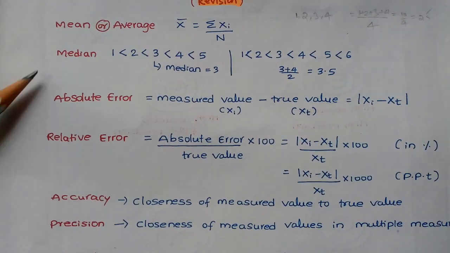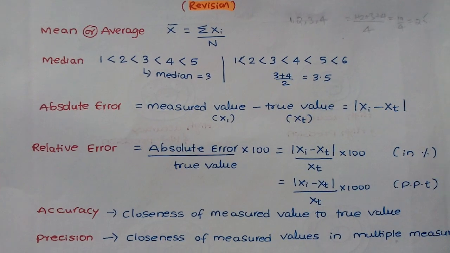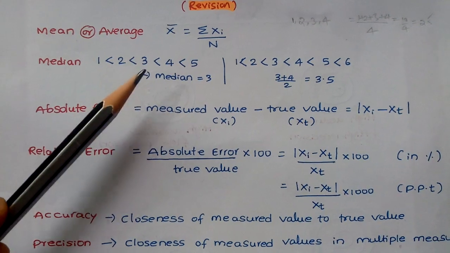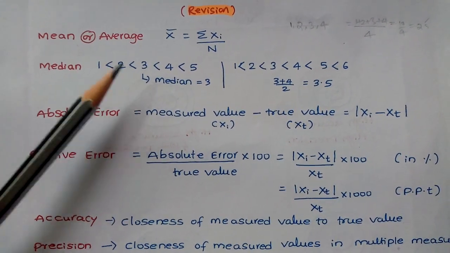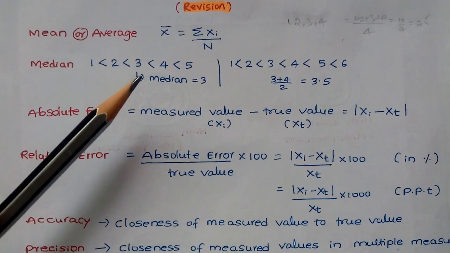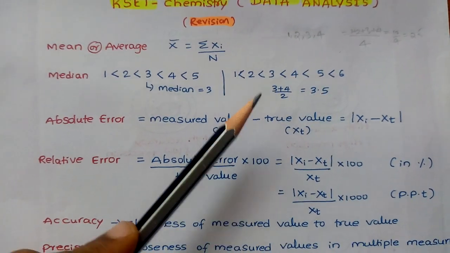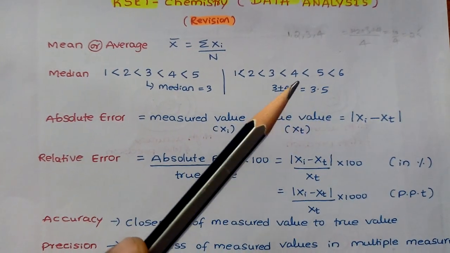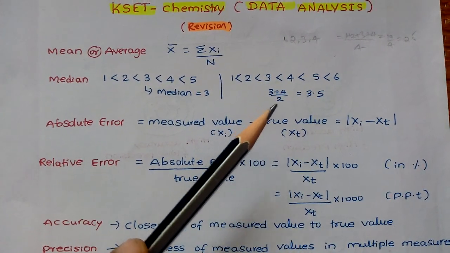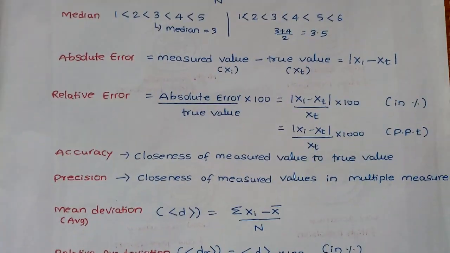Second is median. For median, first you have to order whatever values they have given in increasing or decreasing order. If you have an odd number of values like 1 2 3 4 5, here 5 values are there, in that case whatever middlemost value is there, that is the median, that is 3 here. If you have an even number of values like 1 2 3 4 5 6, here you have 6 values, in that case we take the middlemost 2 values, sum them and divide by 2, then we get the median.